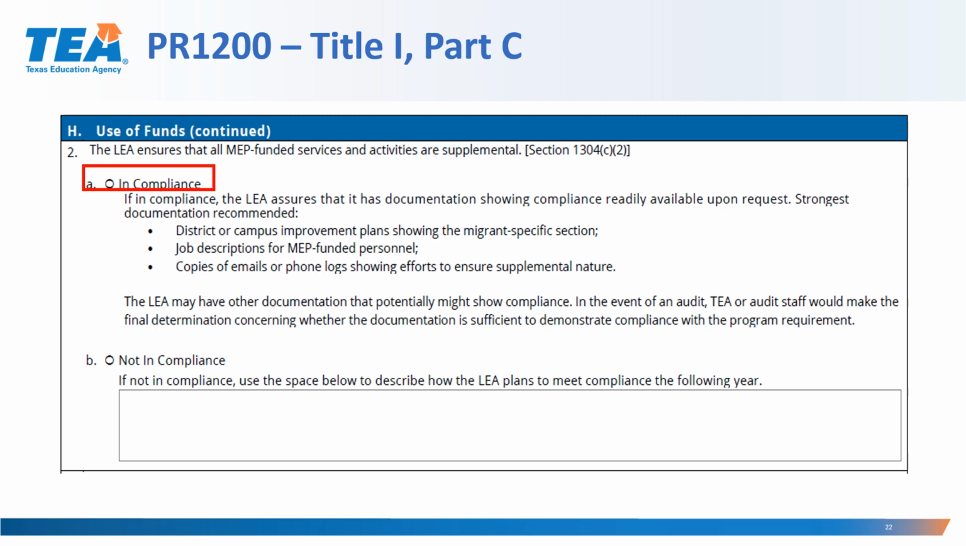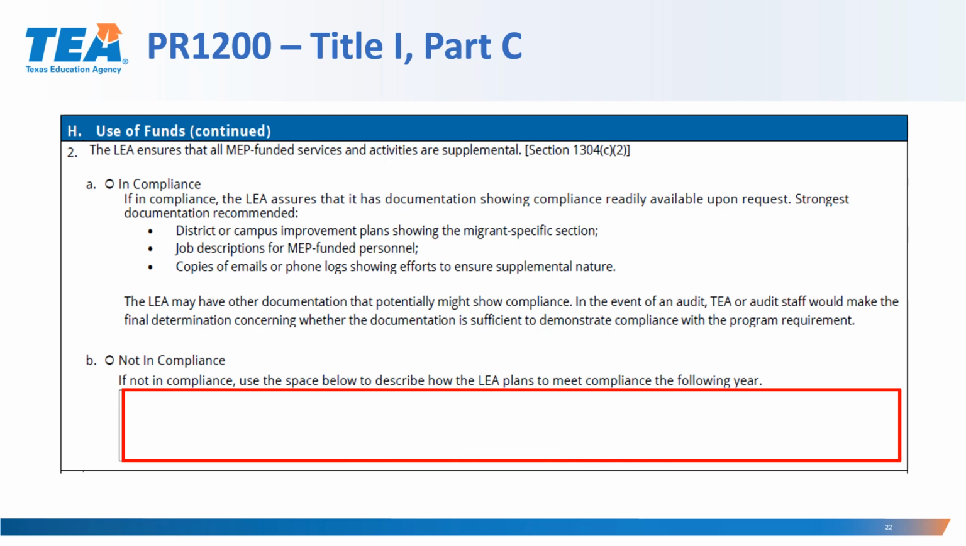Additionally, the LEA might have documentation that might show compliance, but that determination will be done by the TEA staff or the audit staff. If the LEA indicates that it's not in compliance, they will have to use the space below to describe how the LEA plans to meet compliance the following year.